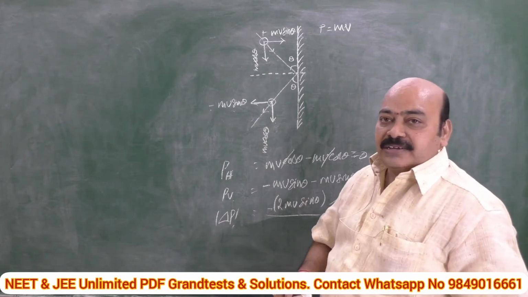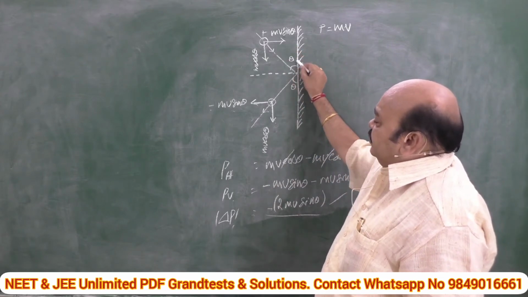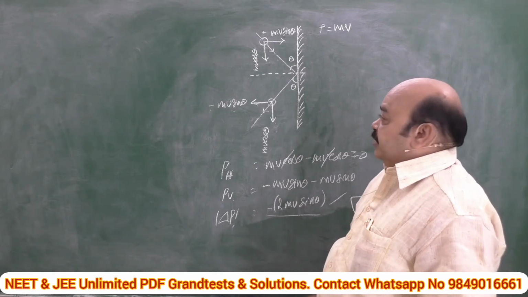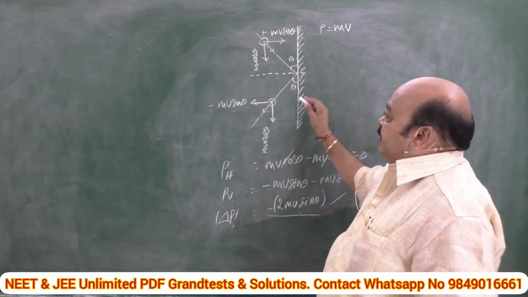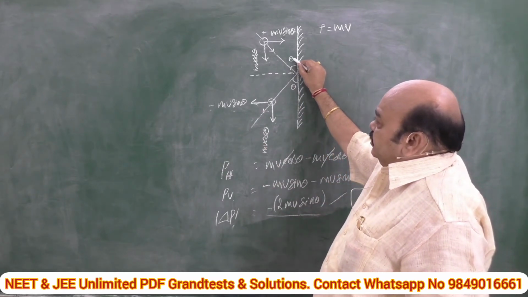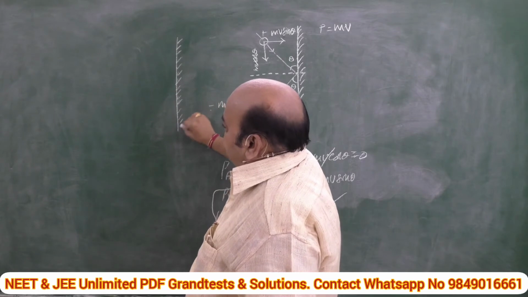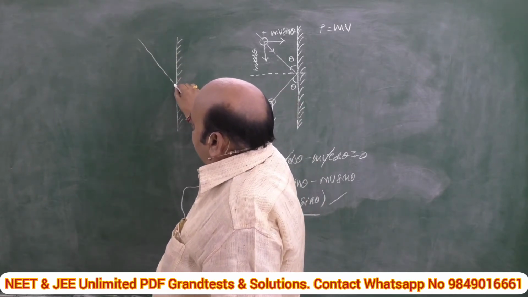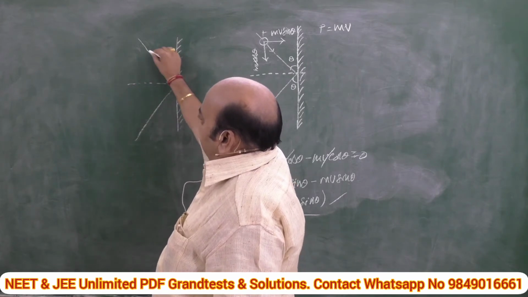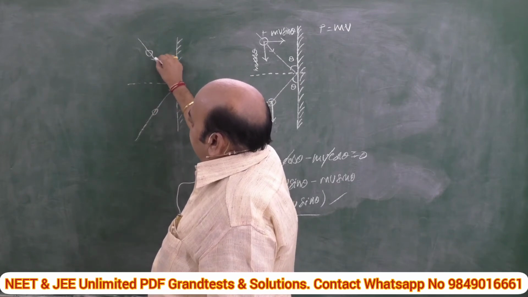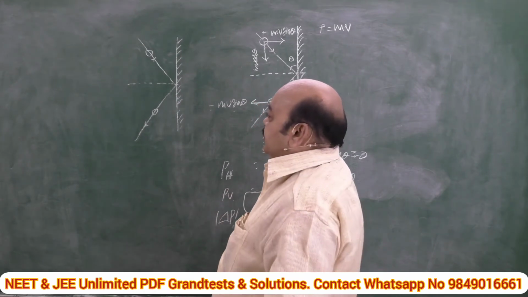And see, it's a good question for you now. Here the angle made by the ball with the wall is theta in the data. A small change can change the total solution of this case. Instead of making an angle theta with the wall, what happens? For example, once again, this is the wall, and the ball hits the wall and it rebounds like this. In the previous case, we mentioned the angle here. The angle made by the ball with the wall is mentioned. Small changes: if you are not cautious, there is a possibility of mistake.